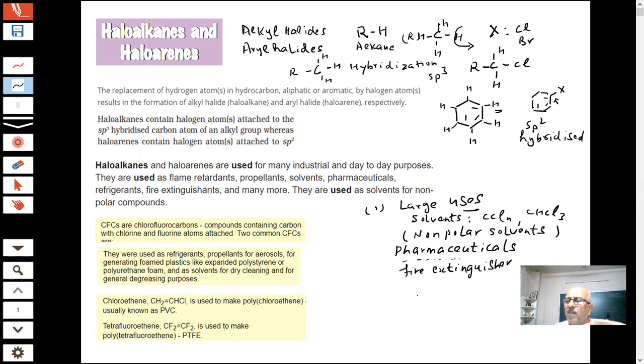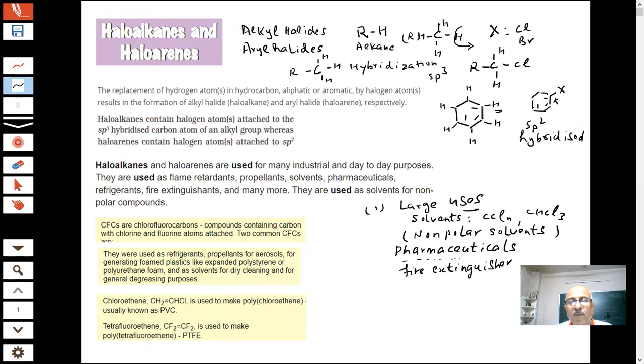As fire extinguishers, where there is a fire, they will form an envelope over it. Chlorofluorocarbons, you have heard a lot about them, students. They are compounds containing chlorine and fluorine atoms attached. Two common CFCs are used as refrigerants, propellants for aerosols, generating foam plastics like polystyrene. You know what polystyrene is? They are polymers. Also polyurethane foam, and as solvents for dry cleaning and degreasing purposes.